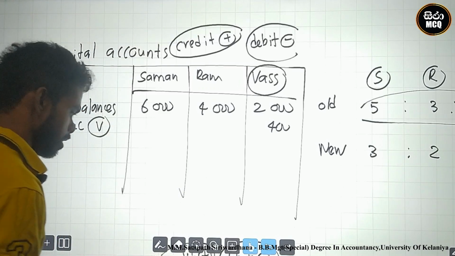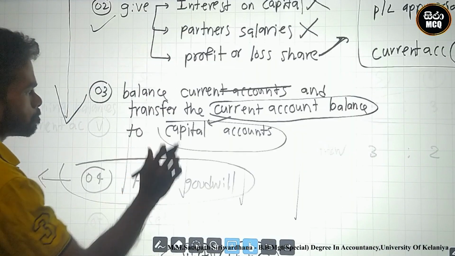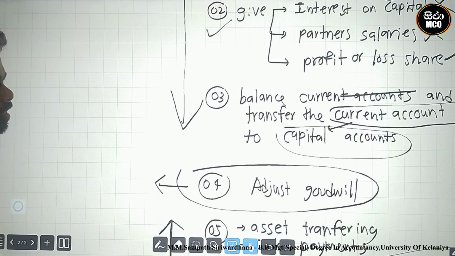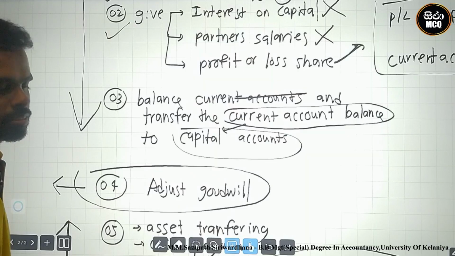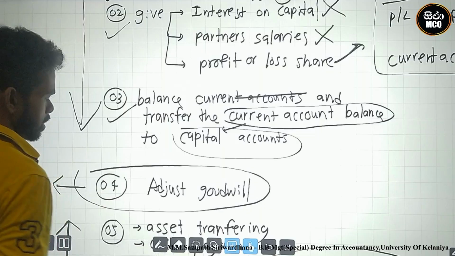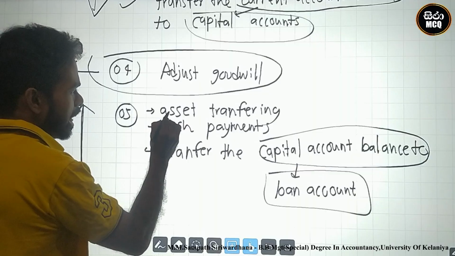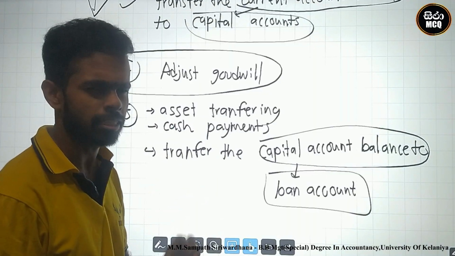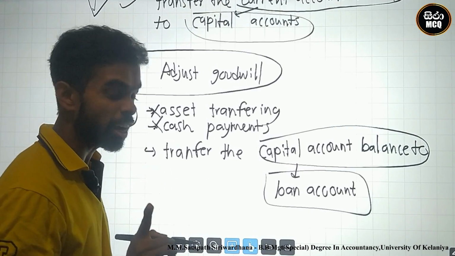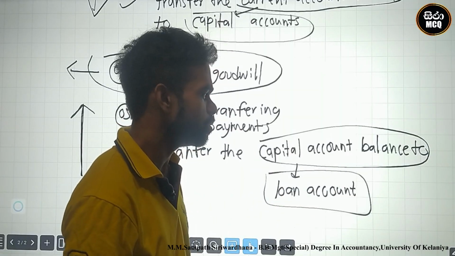After that, what is the next step? The next step is the crucial one. Look here. Next step is adjust goodwill. There is no goodwill identification, therefore you must move to the ending point. Look here. Asset transferring: there is no asset transferring. Cash payment: there is no cash payment. What is the final one? Transfer the capital account balance to loan account.